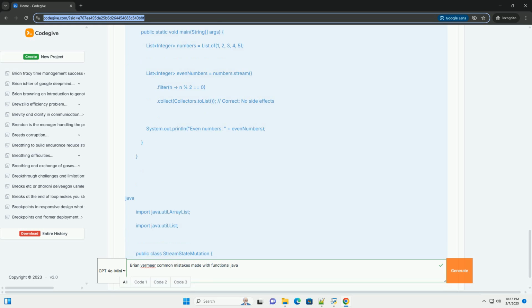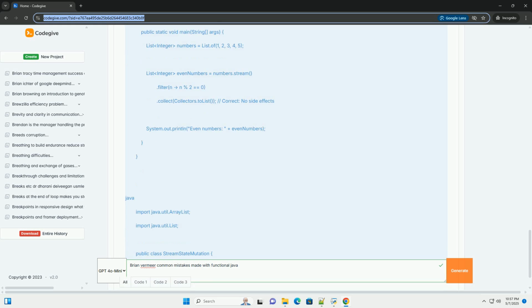Optional is a container object that may or may not contain a non-null value. Its purpose is to handle situations where a value might be absent and to avoid null pointer exceptions. However, Optional can be misused, leading to code that is more verbose and less readable. Code example: overuse of Optional.